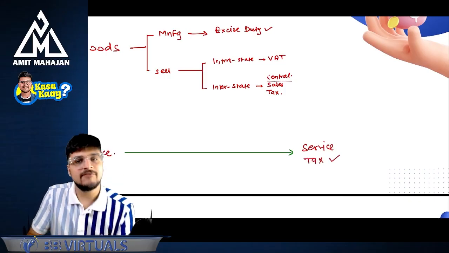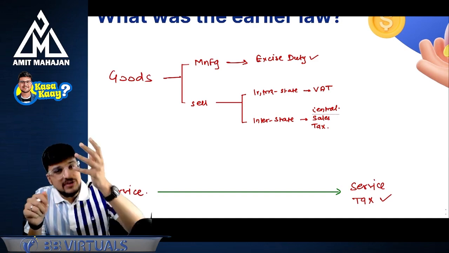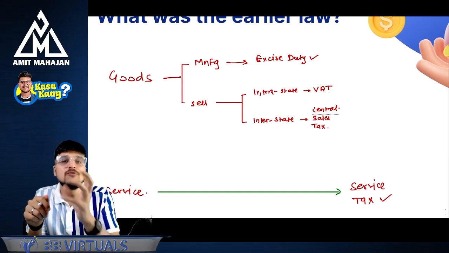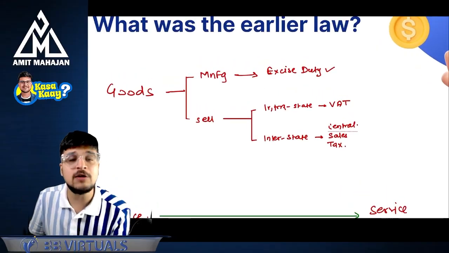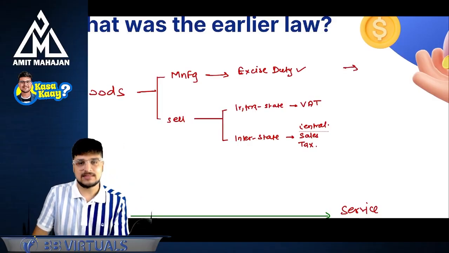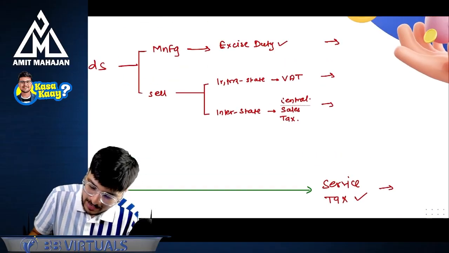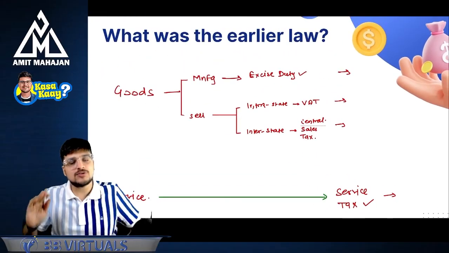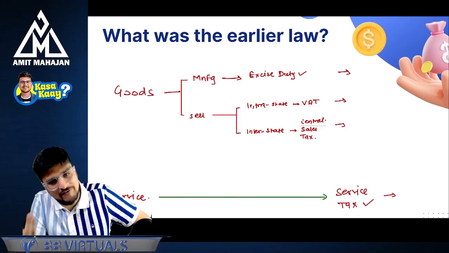Okay, sir. We understood. Now let's talk about which revenue will go to which government. For example, if I get any revenue from excise duty, it will go to which government? It will go to, can you try answering this? This, this, and service tax. I will give you 10 seconds to think and then we will discuss.